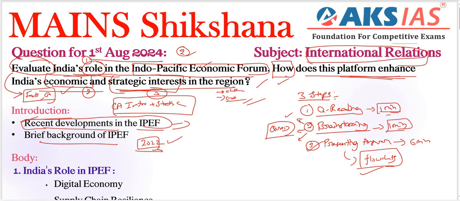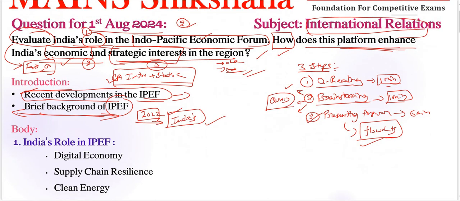And also we can add one more important line regarding India's participation, which reflects its growing engagement in regional and global economic affairs. A simple sentence regarding India's participation in the forum. So that is the simplistic way of starting the introduction, including current affairs introduction plus also static. Next, we need to go for the body part. Before we start our body part, we can go with some flowcharts here.